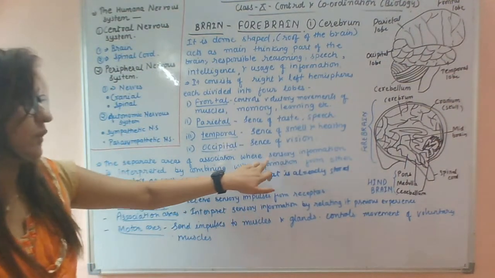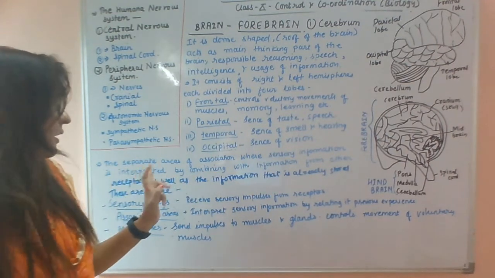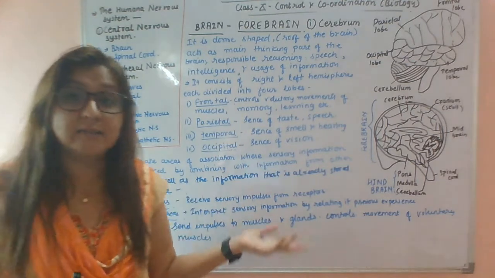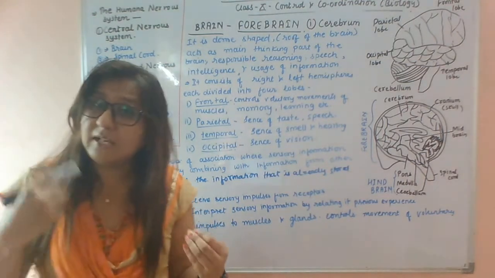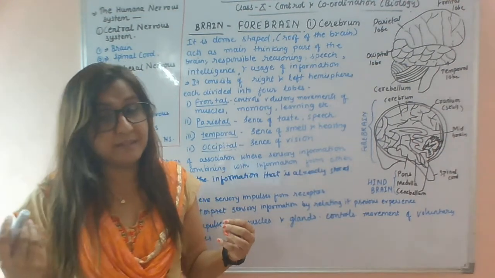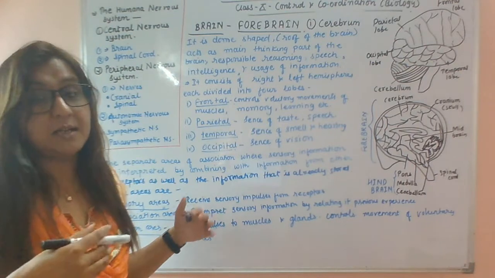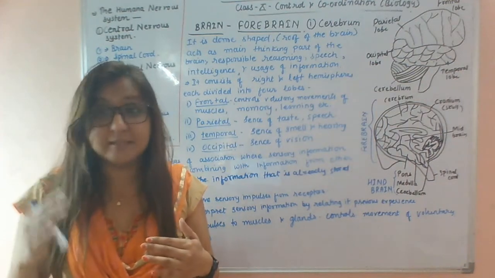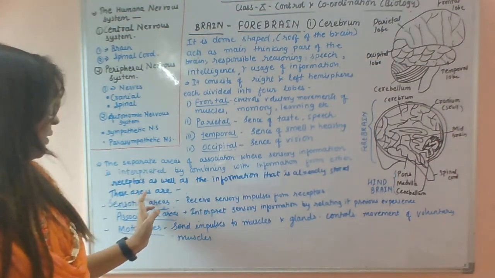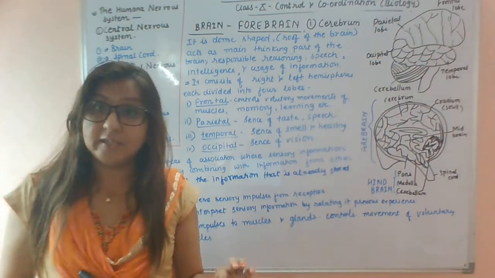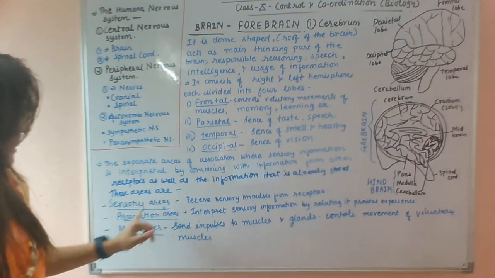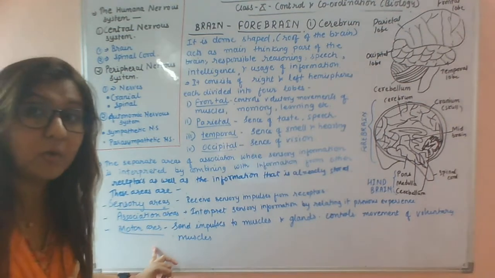These are separate areas for association where sensory information is interpreted by combining with information from other receptors. Obviously, whenever information is coming to us, we are connecting it to the different receptors, and we are linking it to the previous experience. These are all in these areas, where information is already stored. So these areas are of three types: sensory areas, association areas and motor areas.